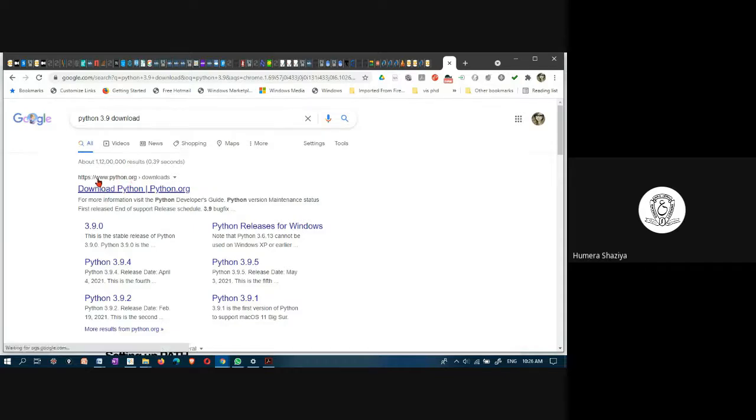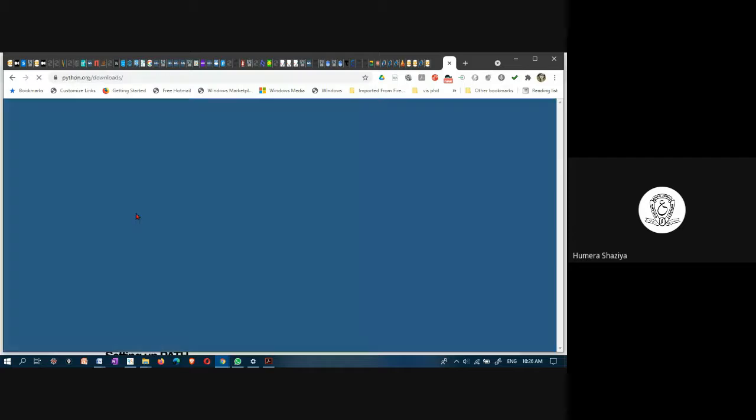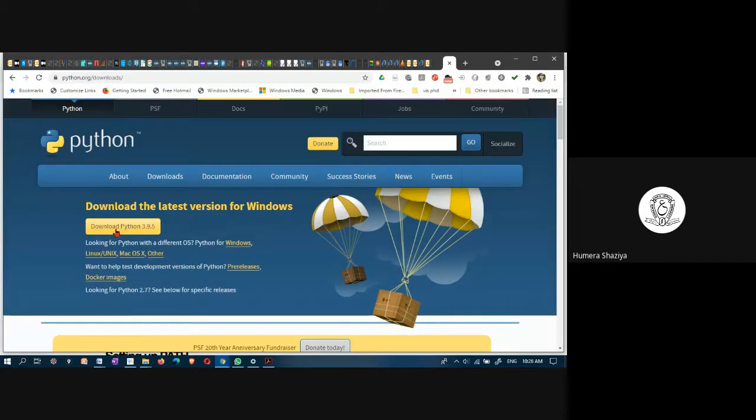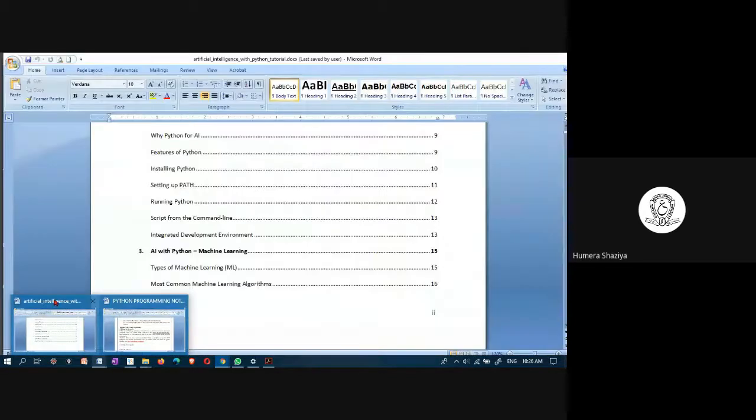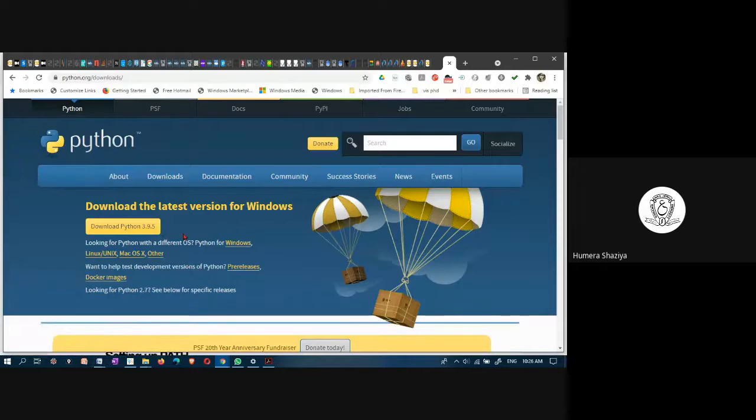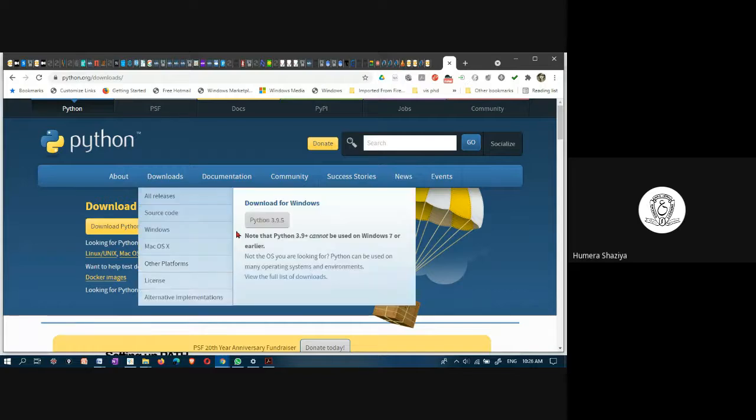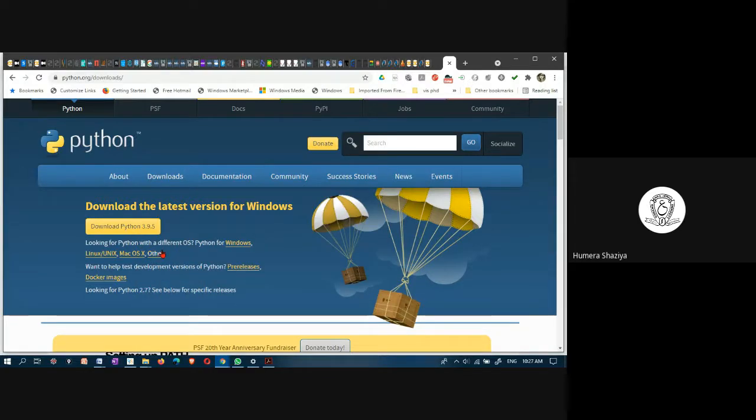Please note down, it is the python.org website from where you can download the Python software. Download the latest version for Windows, which is Python 3.9.5. You can download it and set it up. It is very easy. This is like installing JDK and then writing a program in Notepad and executing it in the command prompt. The same kind of environment will be set up if you download this Python software.